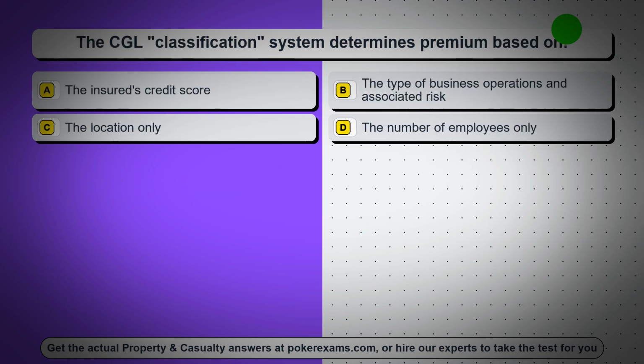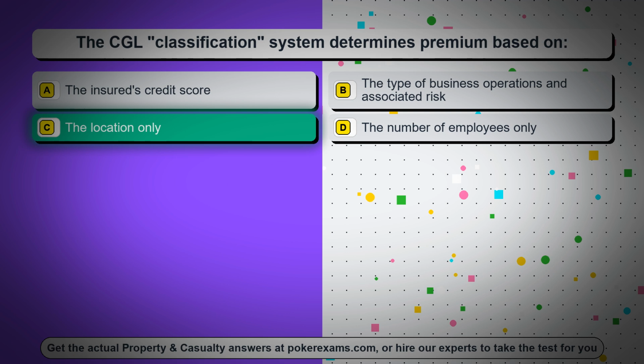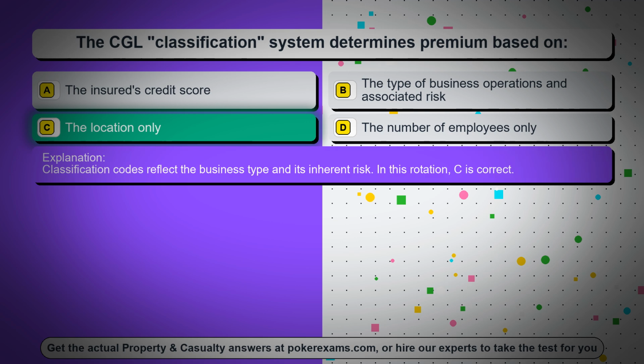Question 42. The CGL classification system determines premium based on, option A, the insured's credit score, option B, the type of business operations and associated risk, option C, the location only, option D, the number of employees only. The correct answer is option C, the location only. Classification codes reflect the business type and its inherent risk. In this rotation, C is correct.